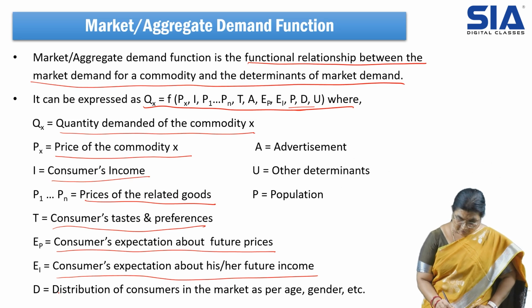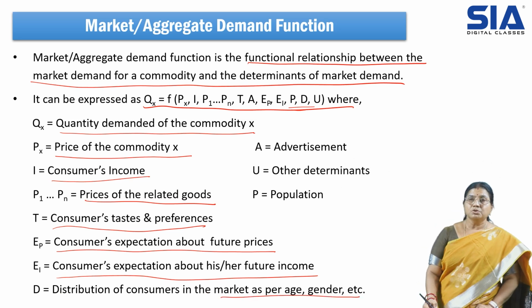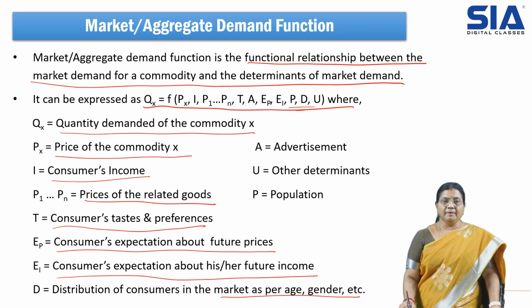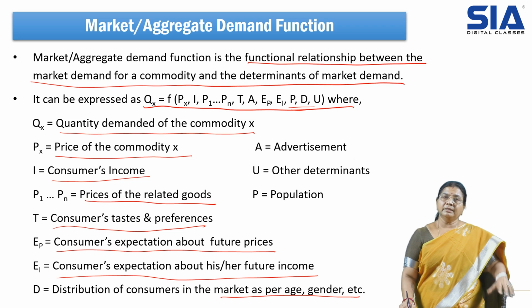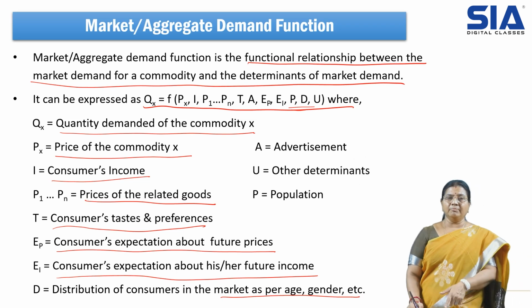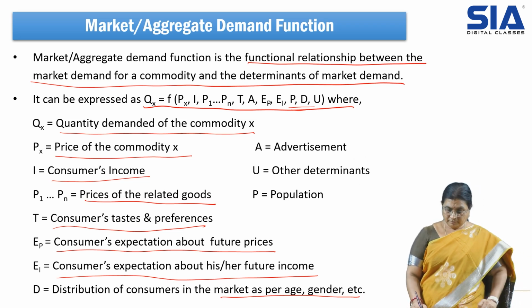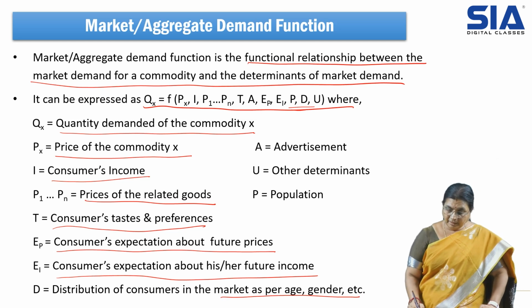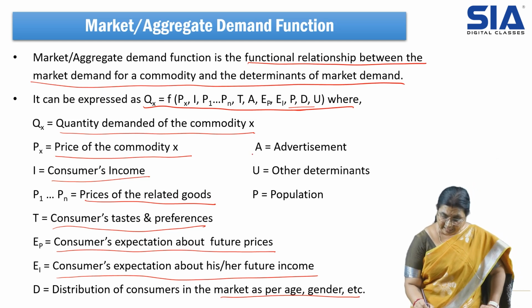Then distribution of consumers in the market as per age and gender. So D here, depending on the age, gender and other aspects, will also influence the demand when we talk about the market demand. In the individual demand, we did not come across this D. Then next one is A, advertisement.